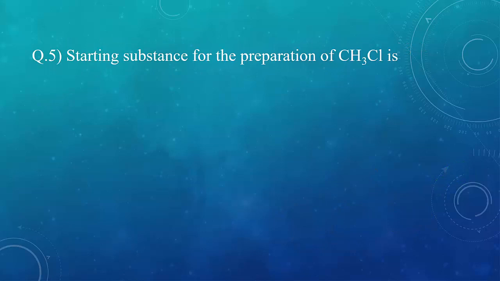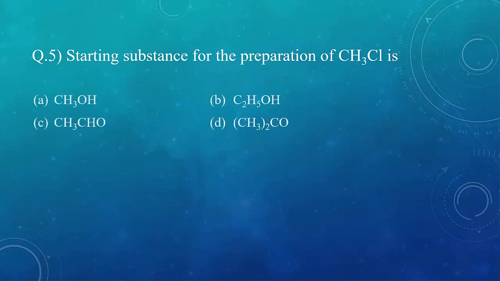Question 5. Starting substance for the preparation of CH3Cl is. This is a very easy question actually, students. As you know, in the methods of preparation of alkyl halides, R, that is the alkyl group in the starting substance, always remains the same. So in the given options, in option A, that is CH3OH, CH3 is present, which we require to prepare CH3Cl. In all other options, different alkyl groups are present which cannot give us CH3Cl as a product. So the correct option over here is A, CH3OH, that is methyl alcohol.